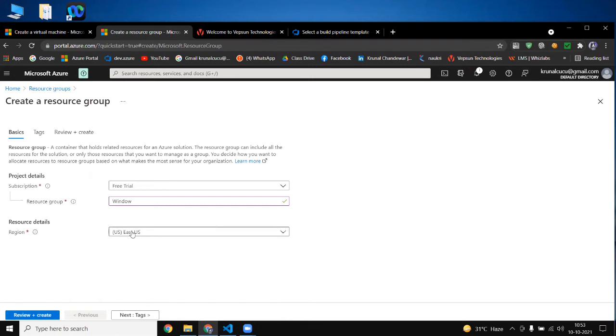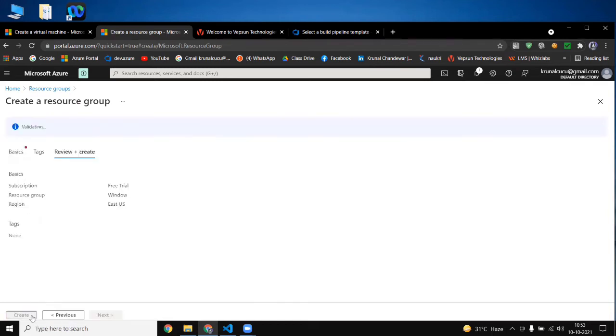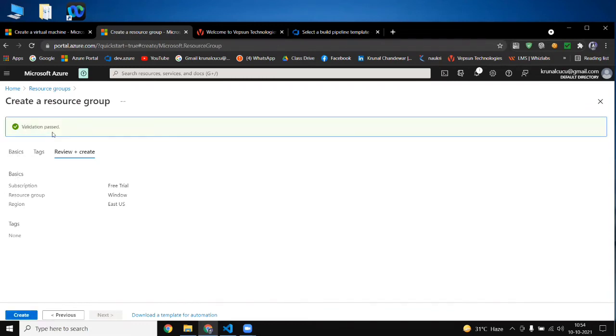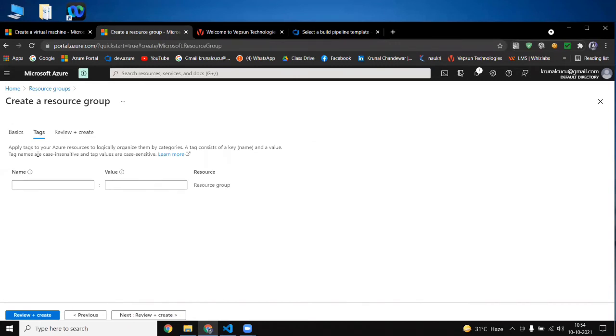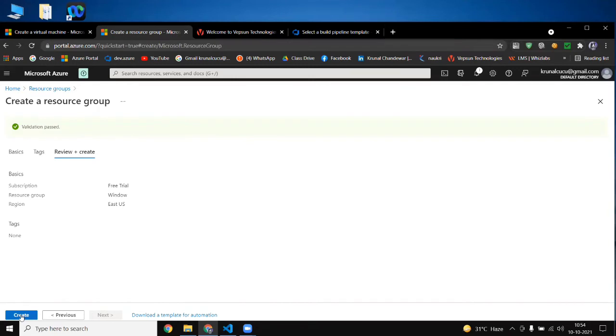Okay, so that's why I selected East US here. After that, we will review plus create that resource group. You have to click here and see that validation is passed. Validation means everything which I entered has passed. I can even give a tag here. Why and for what we use tags, I will tell you at the time of creation of the virtual machine. There is an option of tag there, and at that time I will explain it. So you first validate, and your validation is passed.